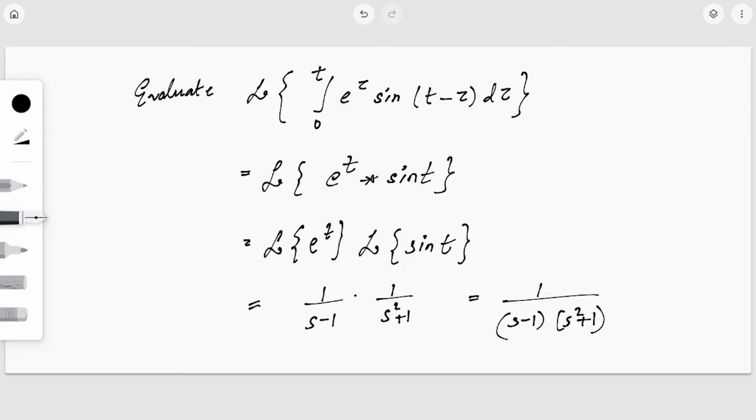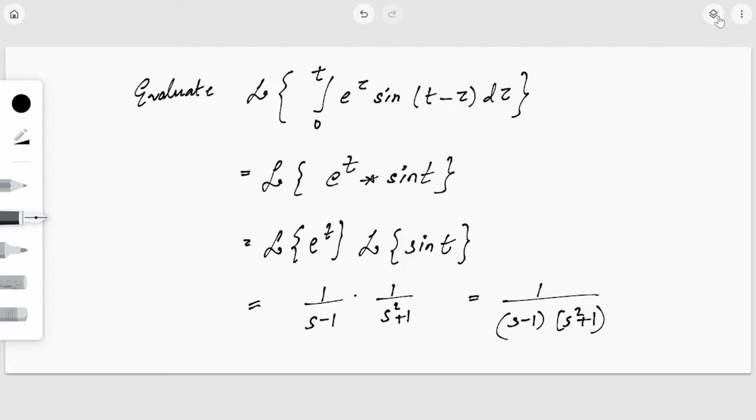So it is much easier to evaluate the Laplace transform with the help of the convolution theorem, right? Because the Laplace transform of the convolution of two functions is actually the product of the Laplace transforms of the individual functions. So this is a much easier and simpler method.